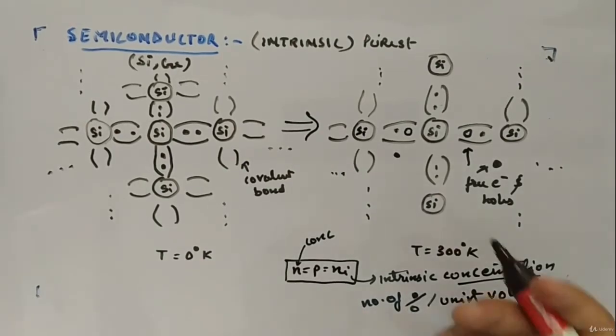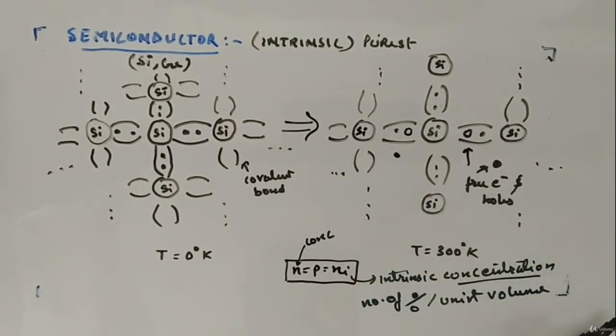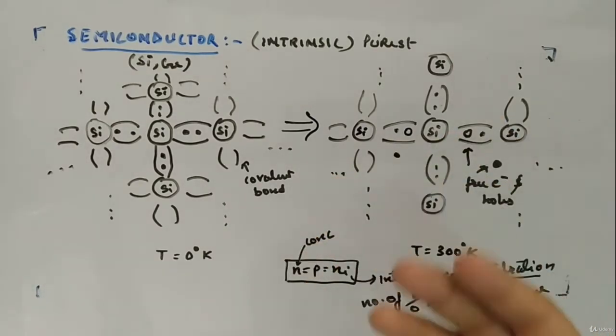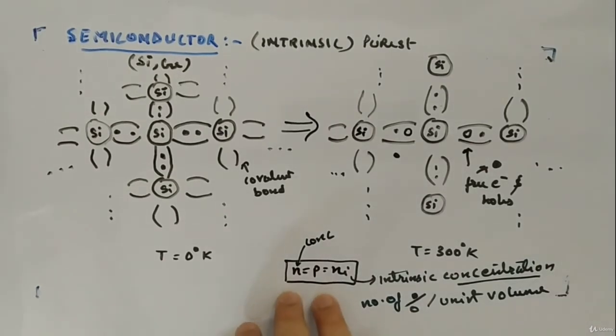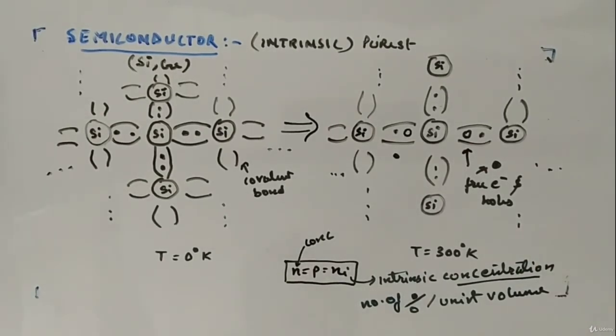So that you will get a clear picture: consider a unit volume, and inside that count how many electrons and holes are there. That's how you can imagine it. That is what concentration means. They are not numbers, they are numbers per unit volume.